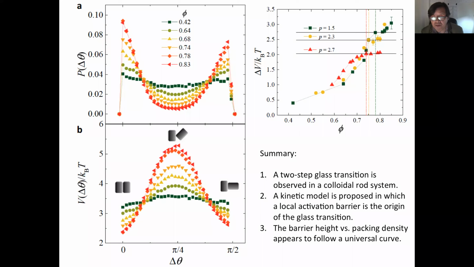So in summary, a two-step glass transition is observed in a colloidal rod system. A kinetic model is proposed in which a local activation barrier is the origin of the glass transition. And finally, we found that the barrier height versus packing density appears to follow a universal curve.